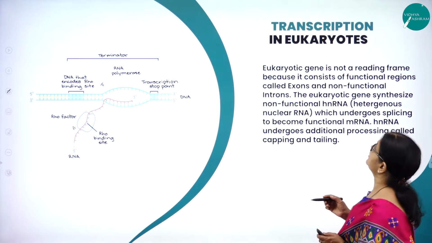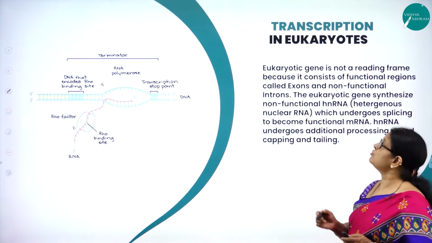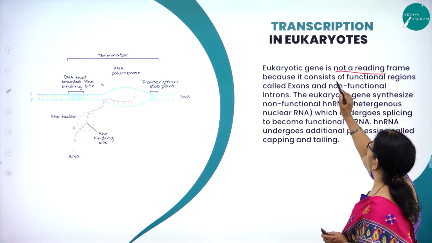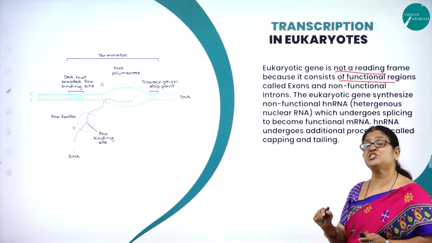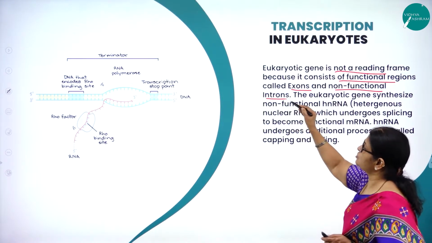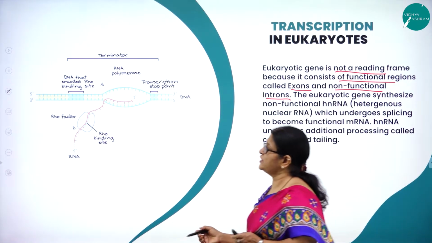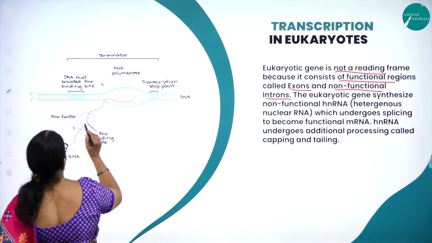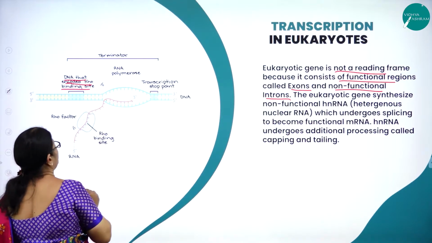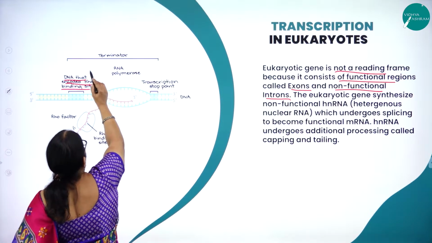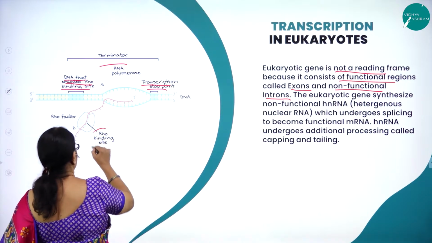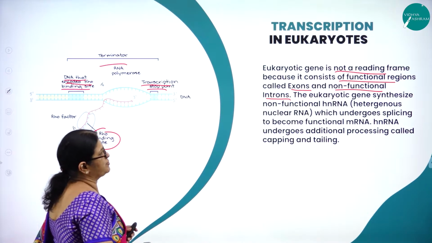How is the process of transcription in case of eukaryotes? So a eukaryotic gene, as we know, is not a reading frame because it consists of functional regions called exons and non-functional regions called introns. So here you can see the message. Whatever genetic message is given, the DNA that encodes the Rho binding site here will make, and that is how it is going to pick up the RNA from the cytoplasmic pool.